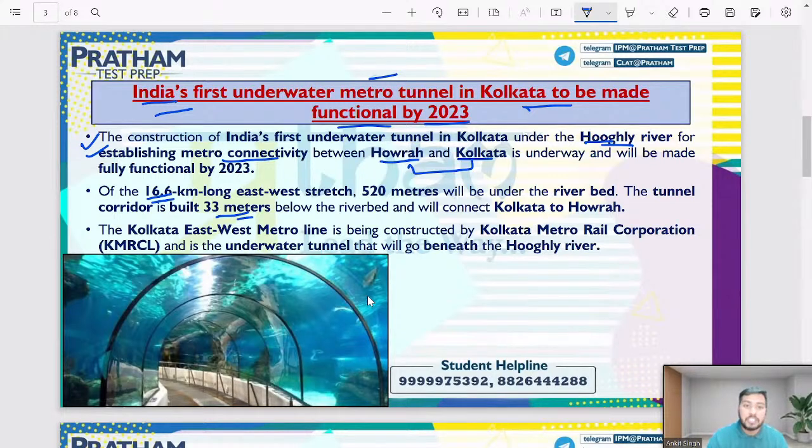The Kolkata East-West Metro line is being constructed by Kolkata Metro Rail Corporation. And who is building this? Kolkata Metro Rail Corporation, right? And it is the underwater tunnel that will go beneath the Hooghly River.